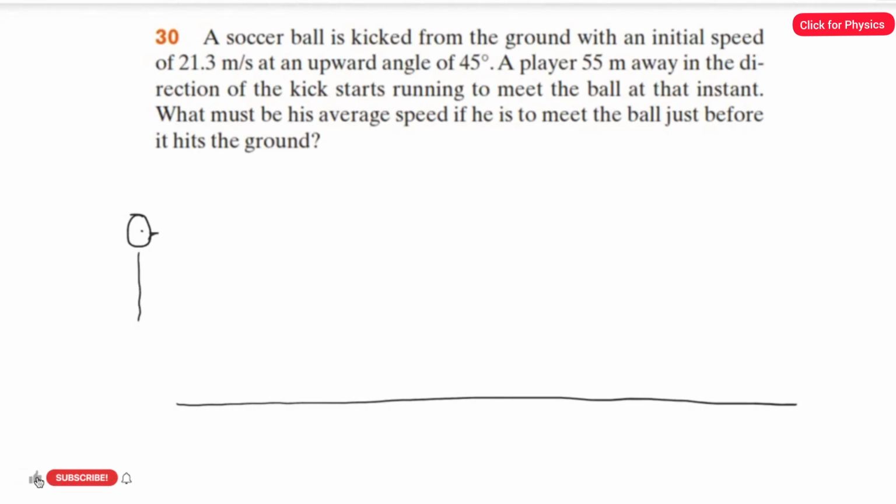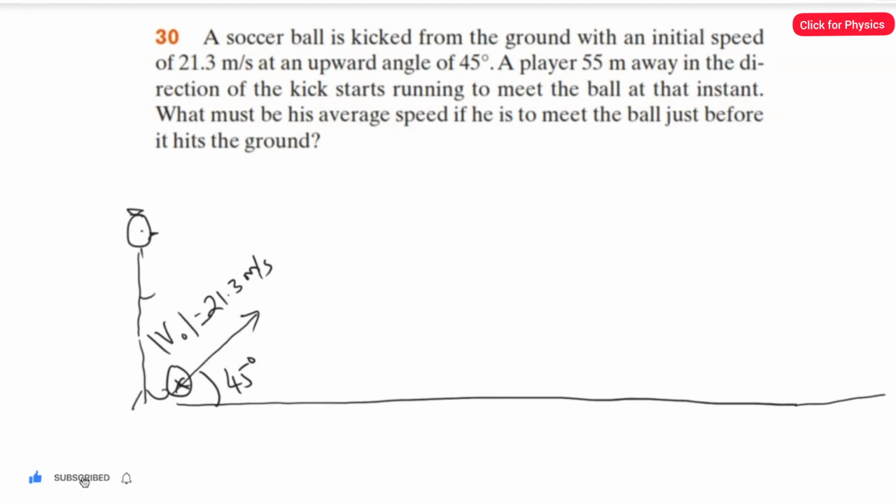So he's the player, and he is going to kick the football at an angle of 45 degrees with an initial speed of 21.3 meters per second. At the same time, another player at a distance of 55 meters is going to run towards the direction of the kick to take the ball.